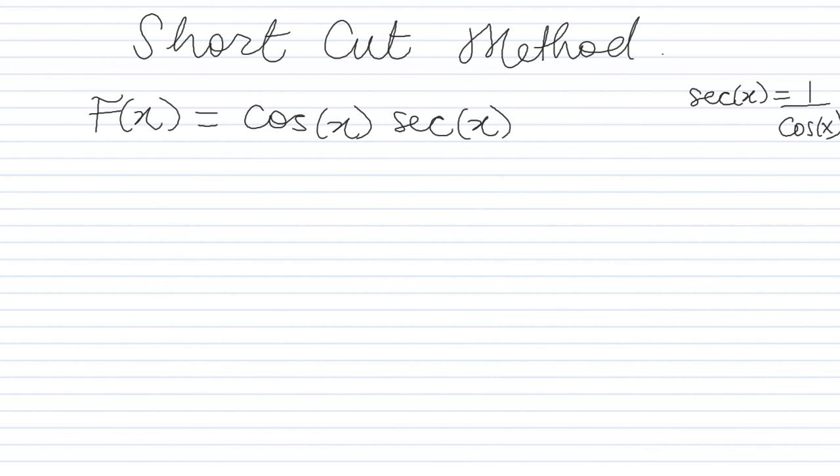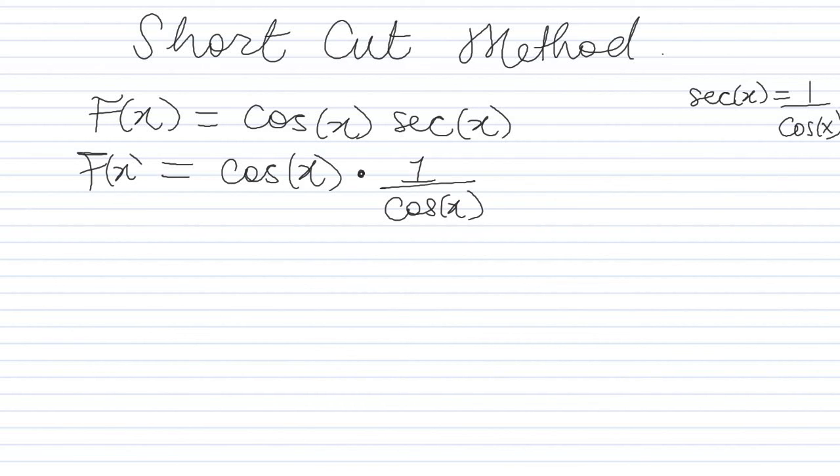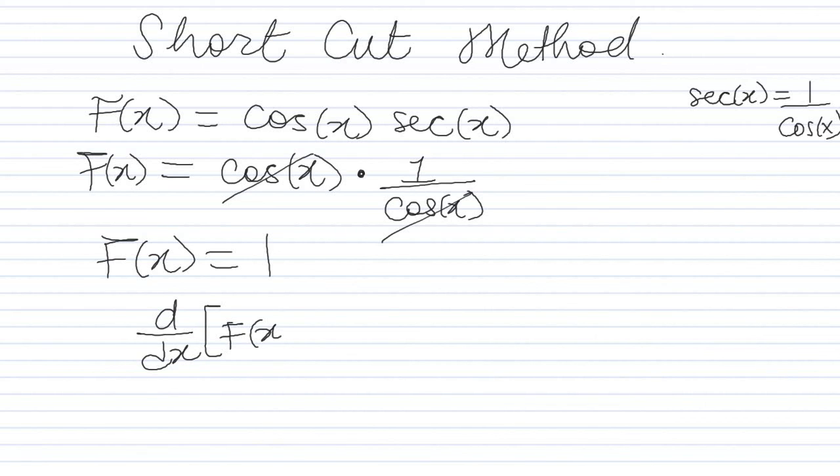So this is what we can do. Secant x is the same thing as 1 over cosine x, so cosine x multiplied by 1 over cosine x. So we end up with f of x equals 1. The derivative of f of x here is the same thing as the derivative of 1.